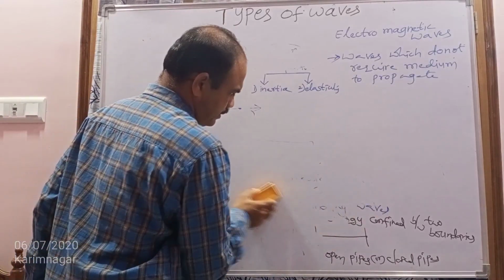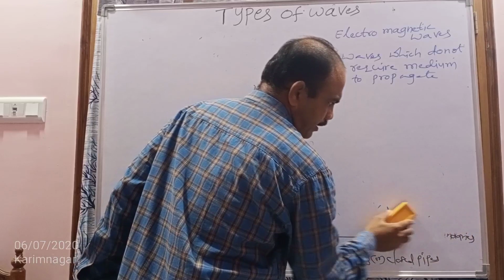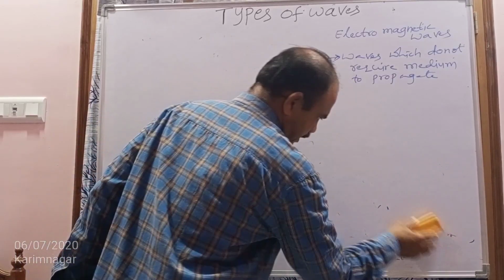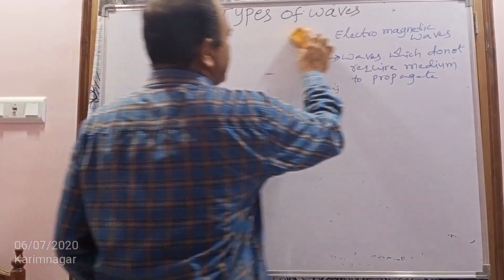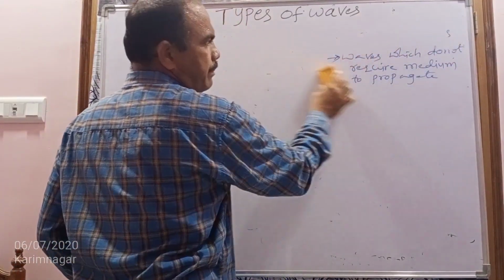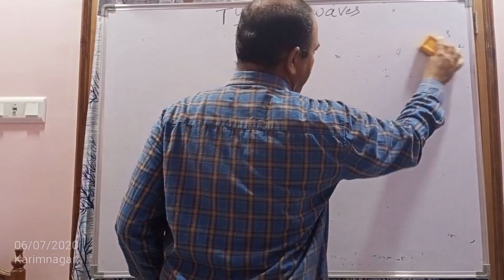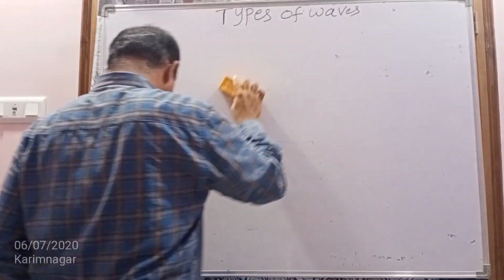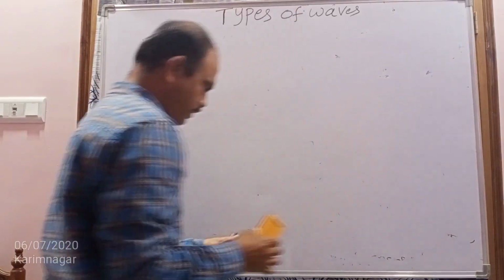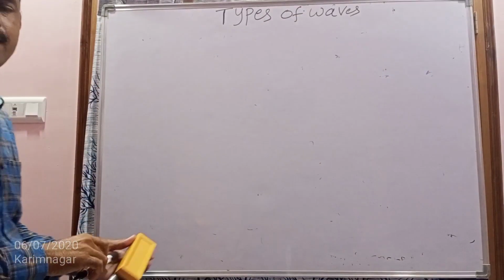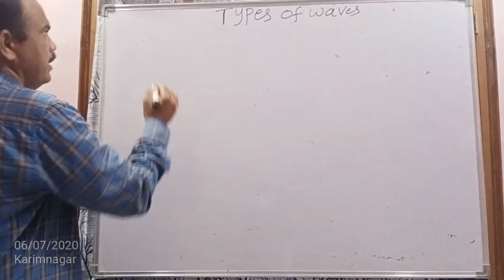I already explained, when a mechanical wave is traveling through a medium, what happens? The medium particles may vibrate in the direction of propagation of the wave or perpendicular to the direction of propagation of the wave.